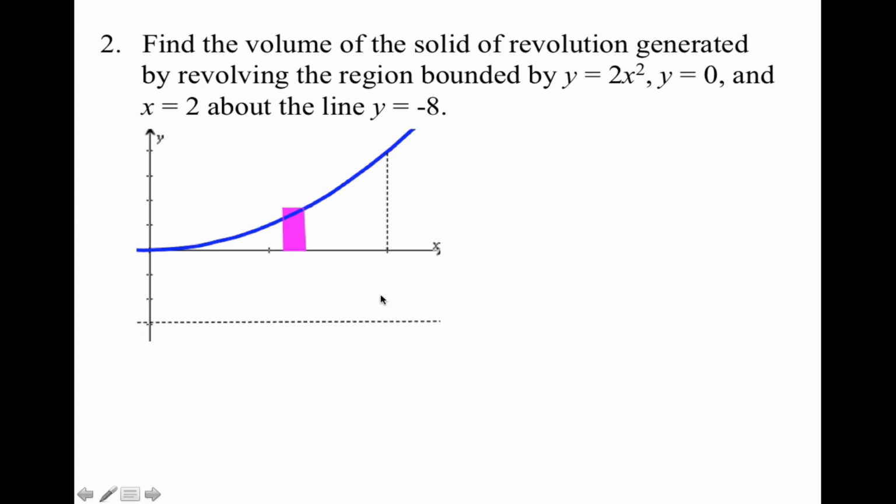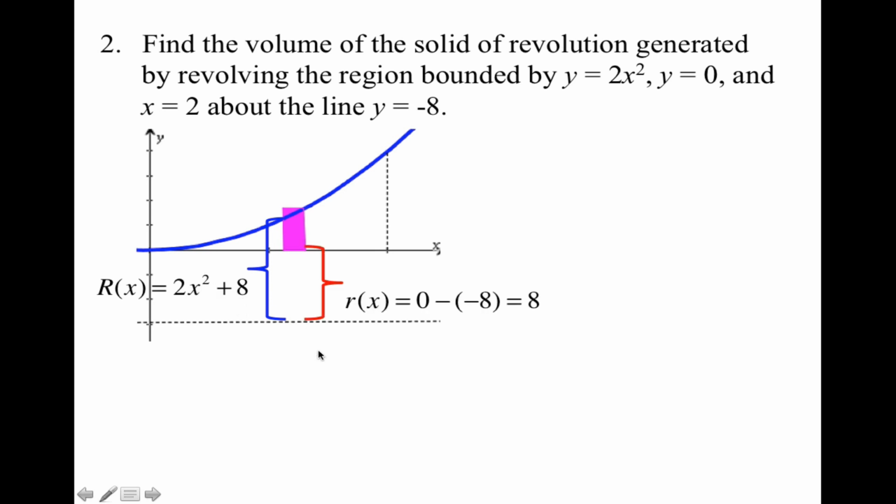So I need to do the outer radius first. My outer radius is going to be the curve that's furthest away, which in this case is 2x squared. I'm going to follow the rule of top minus bottom. My top curve is 2x squared, my bottom is -8. So I'm going to do 2x squared minus -8, which gives me 2x squared plus 8 for my outer radius.